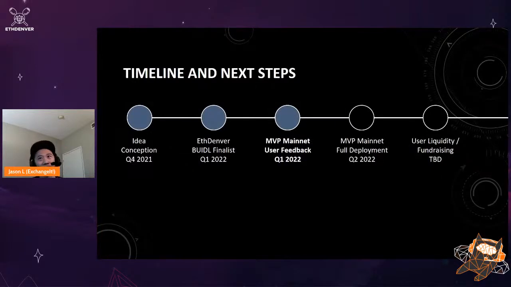And we're excited about next steps, starting from our original idea conception. We were an ETHDenver build finalist this quarter, and beyond that, we've actually done some work to deploy an MVP mainnet demo for user feedback. And then we're going to further pursue a full deployment, user liquidity, and fundraising in the future as well.